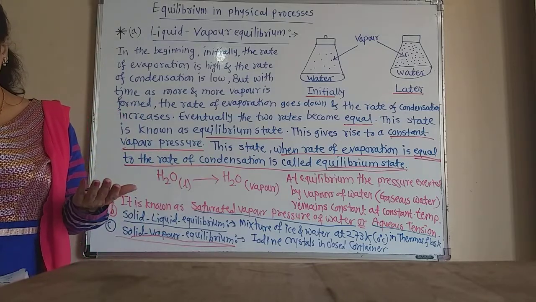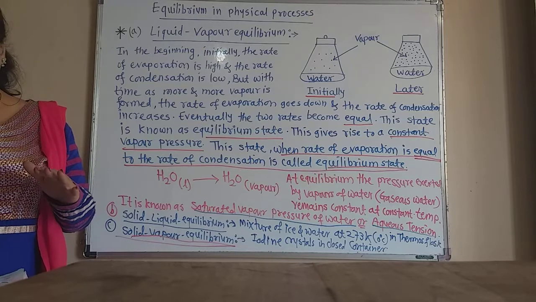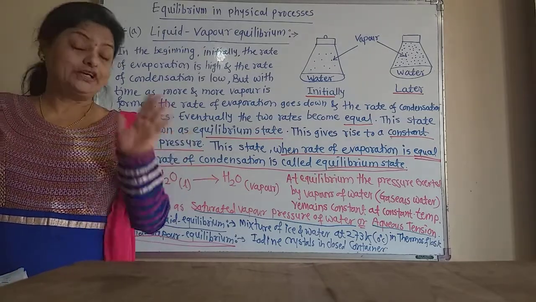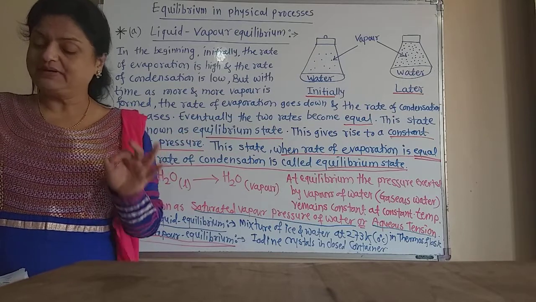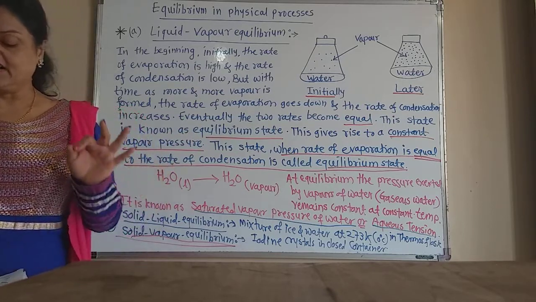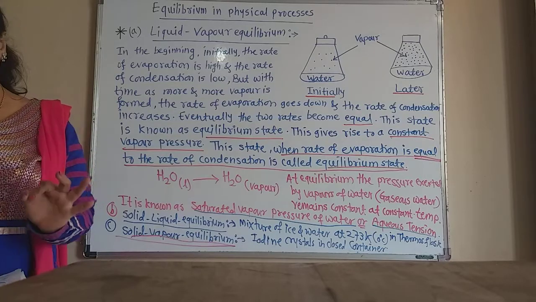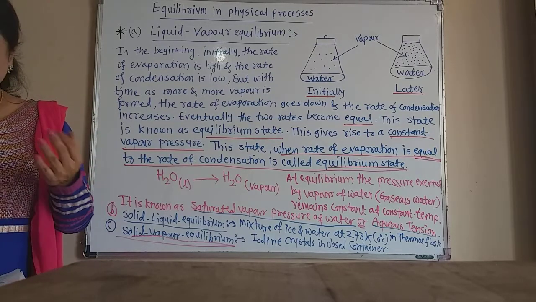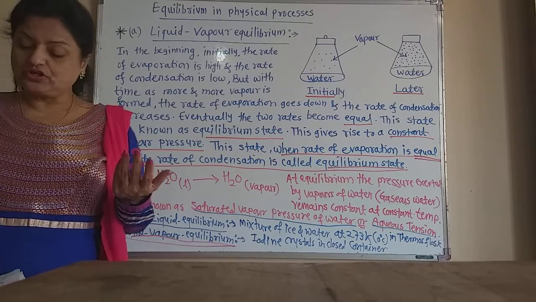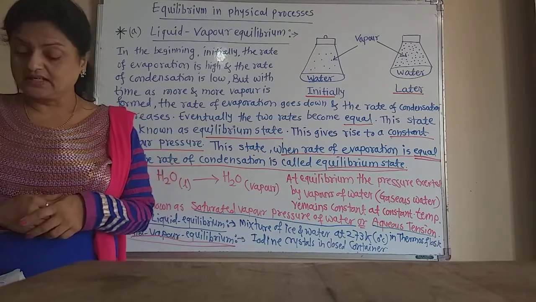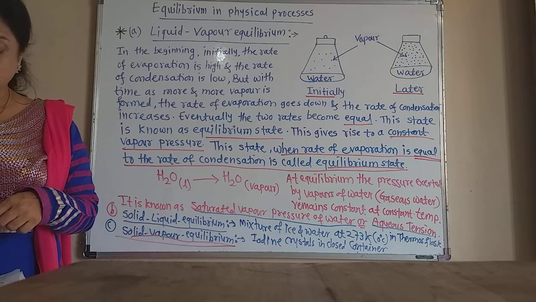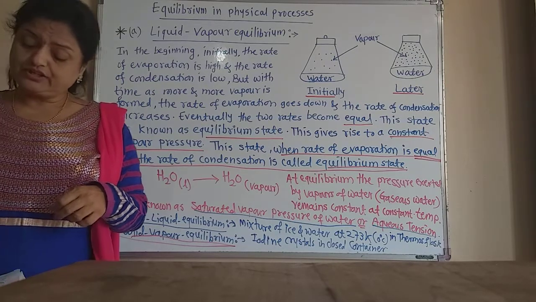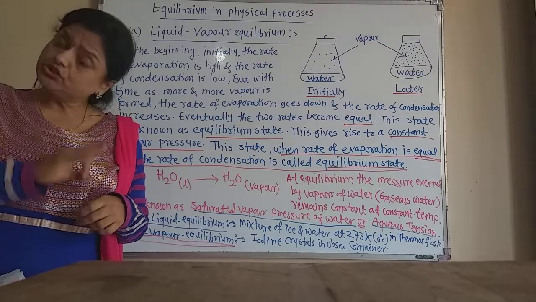It means solid iodine sublimates to give iodine vapor, and the iodine vapor condenses to form solid iodine again. This stable intensity of the color indicates a state of equilibrium between solid iodine and iodine vapor. We can write that solid iodine is converted into iodine gas, which is sublimation, and again conversion of gaseous iodine to solid iodine is called condensation.